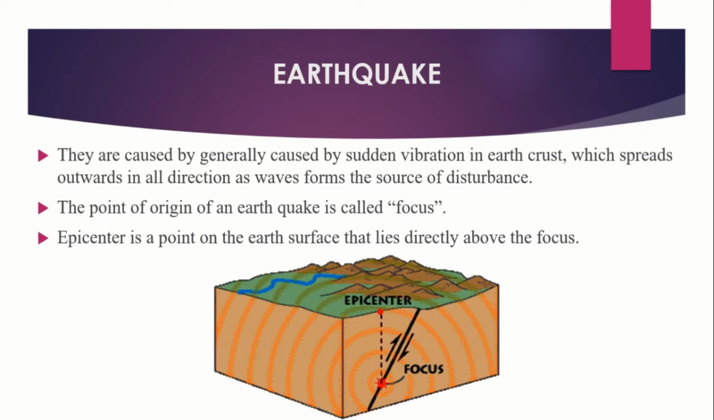Now we'll see the earthquake. A sudden movement of a portion of the earth's crust which produces a shaking or trembling is known as an earthquake. The earthquake may cause widespread damage to life and property. The point where these vibrations originate is called the focus of the earthquake. The point on the earth's surface directly above the focus is called the epicenter of the earthquake.